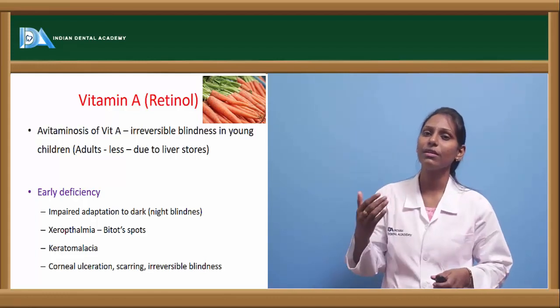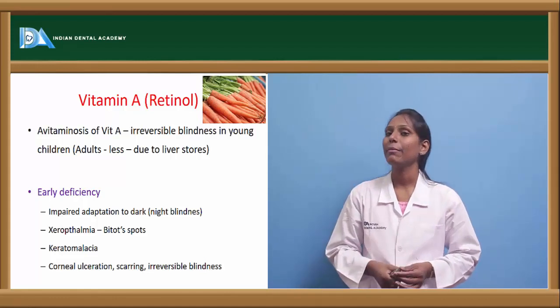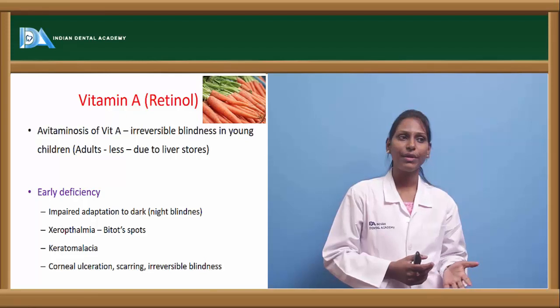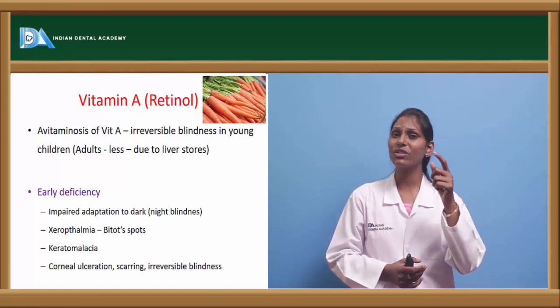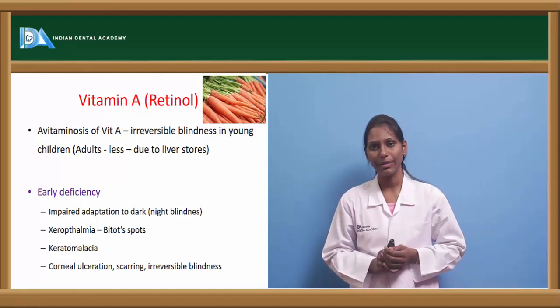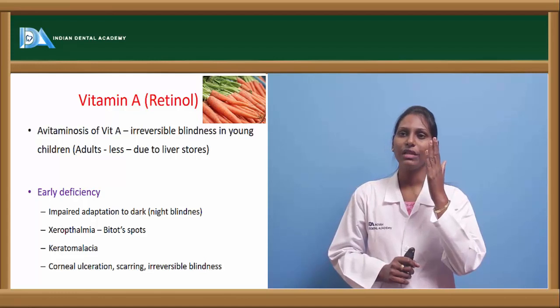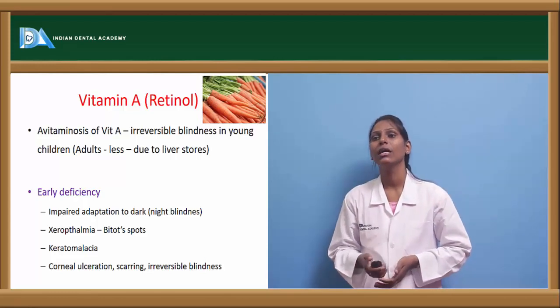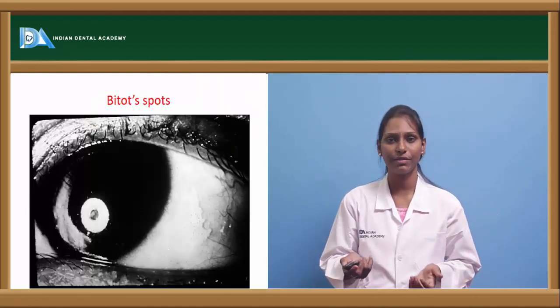What happens in early deficiency? In the early stages of deficiency, there will be impaired adaptation to dark, that is nothing but night blindness. There will be xerophthalmia, dryness of the eyes. In xerophthalmia you can see Bitot spots, which are characteristic of vitamin A deficiency. There will be white keratotic spots on the sclera of the eye. This is nothing but a Bitot spot. We also have keratomalacia. Corneal ulcerations and scarring can be seen. This can lead to irreversible blindness.